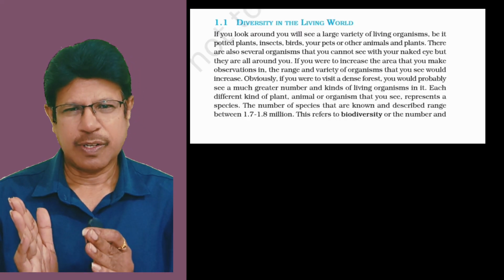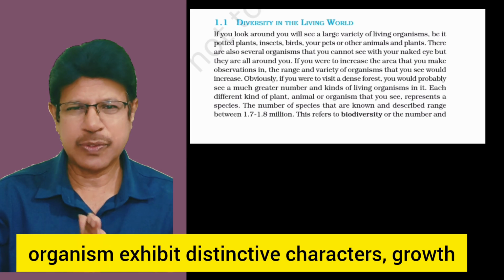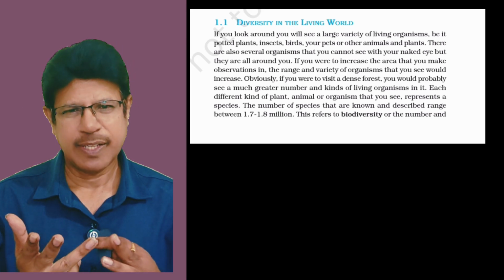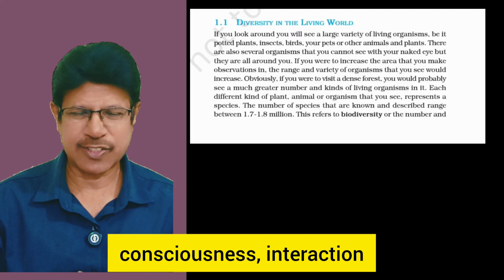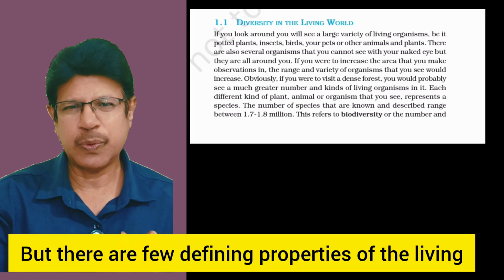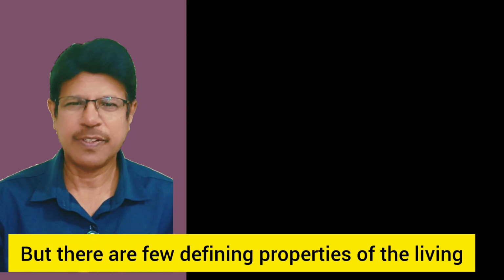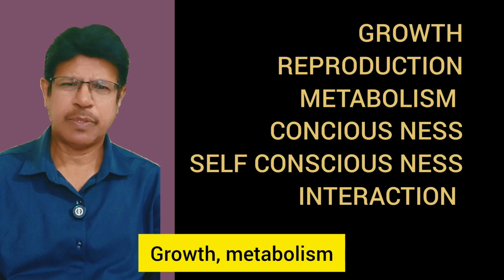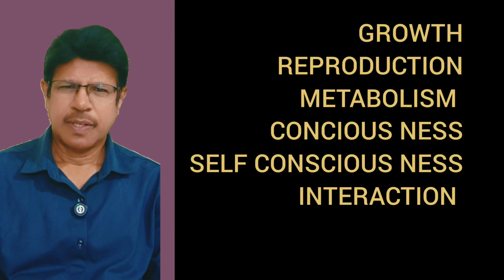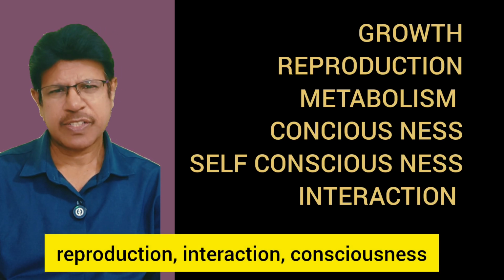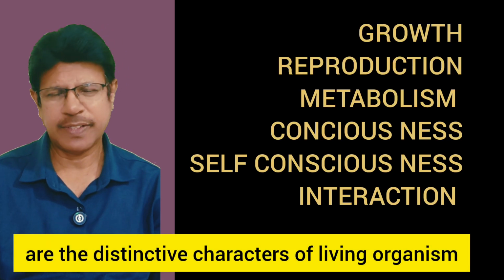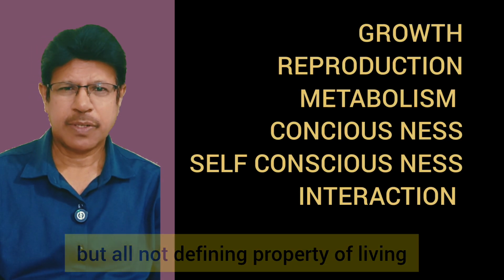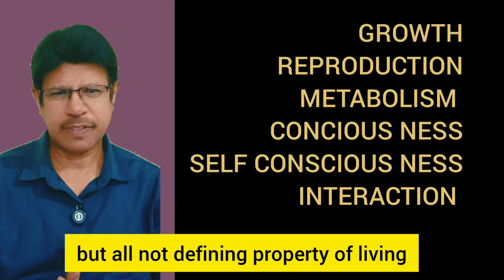So organisms exhibit distinctive characters: growth, reproduction, metabolism, consciousness, interaction. But there are few defining properties of the living. Growth, metabolism, reproduction, interaction, consciousness are the distinctive characters of living organisms, but not all are defining properties of living.